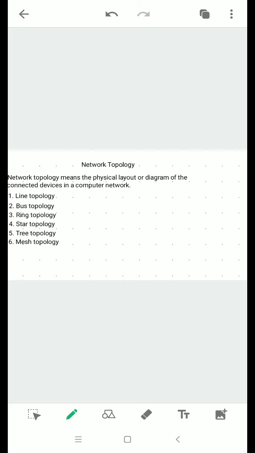Next is star topology. In star topology, all the nodes are connected to a central connection point. For example, let us connect 6 devices A, B, C, D, E and F. So let us connect the devices B, C, D and F to A only. Now A is the central connection point. The other devices B, C, D and F are connected to A through individual cables.